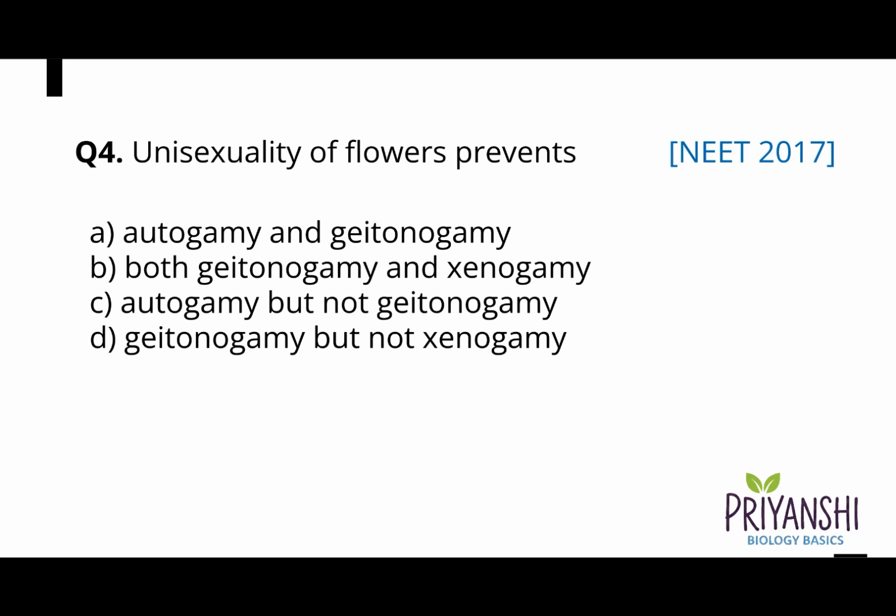Question 4. Unisexuality of flowers prevents A. Autogamy and geitonogamy, B. Both geitonogamy and xenogamy, C. Autogamy but not geitonogamy, D. Geitonogamy but not xenogamy. And the correct answer is option C. Autogamy but not geitonogamy.